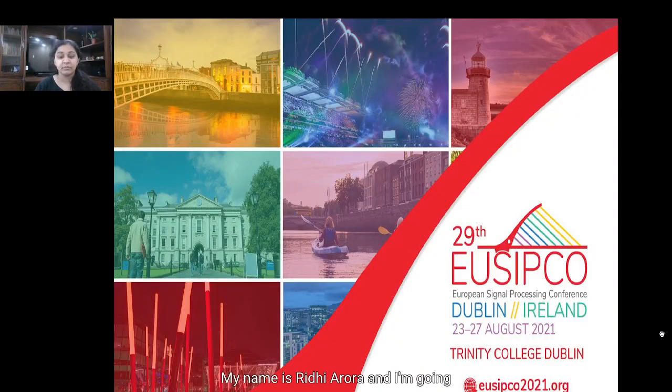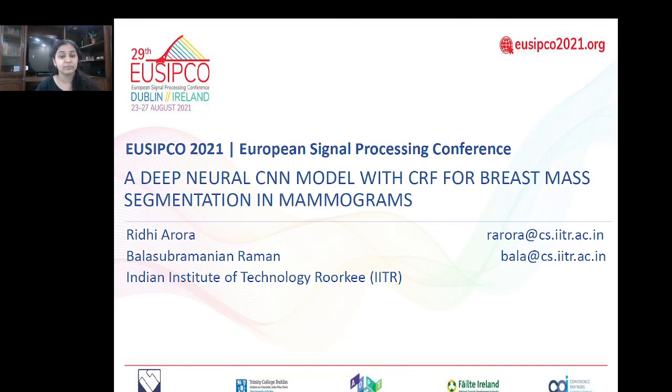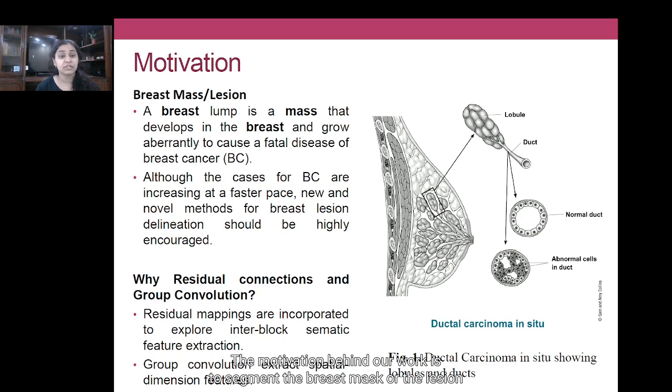Hi, my name is Riddhi Arora and I am going to present my accepted work on a deep neural CNN model with CRF for breast mass segmentation in mammograms in the 29th European Signal Processing Conference. The motivation behind our work is to segment the breast mass or the lesion from the breast that grows aberrantly to cause fatal diseases of breast cancer.